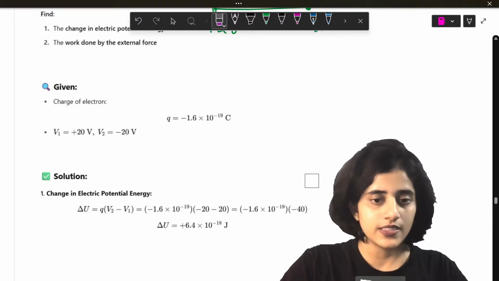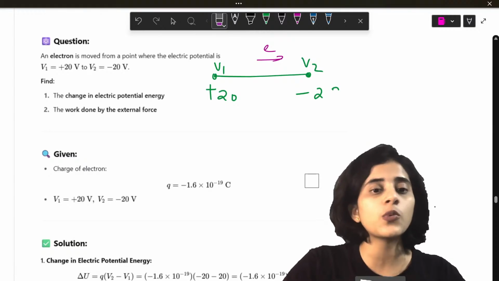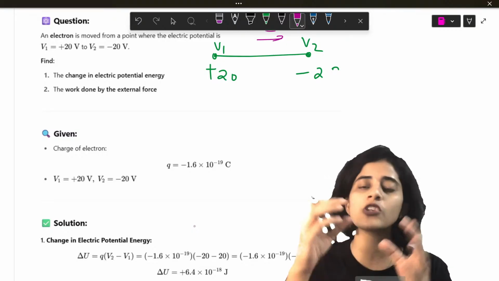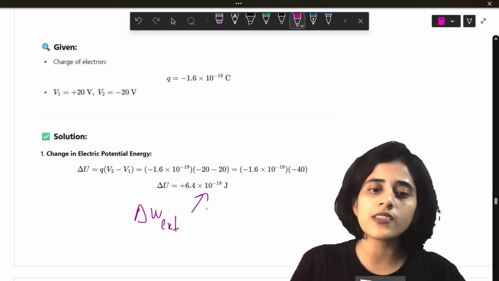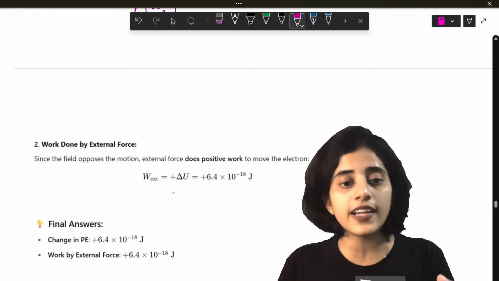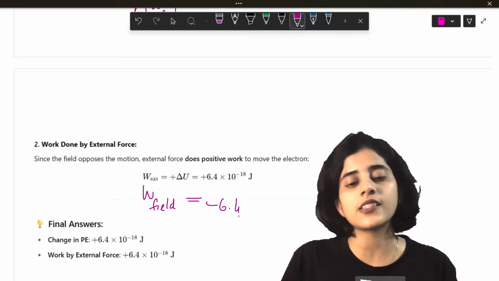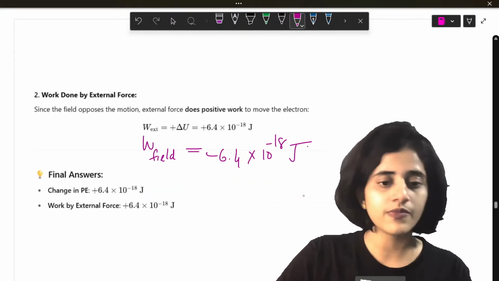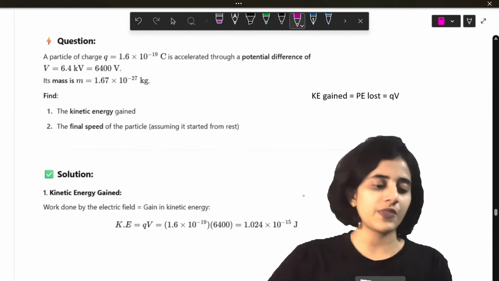Yes, Praveen, very good. Now, you also have to find out the work done by the external force. Work done by the external force is always the same as potential energy because the potential energy is from work done by the external force. So W external will be the same value, plus 6.4. Now if the question was to find out the work done by the field as well, work done by the conservative field will be minus 6.4 into 10 raised to minus 18 joules. Okay? Yes? Yes. Okay, one more question.